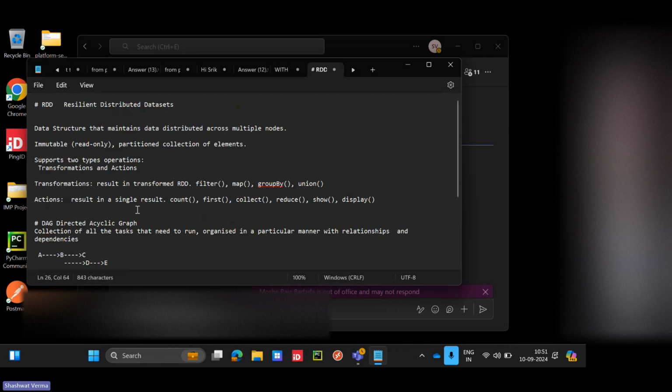So how did we reach Spark, you know, right? Like the history of data engineering. No, bro, I don't have an idea about the history of Spark. Okay.